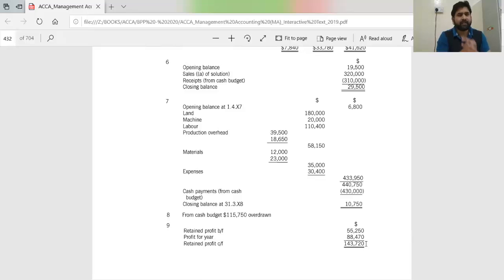I think what I can do is I will extract these 4-5 pages from this question and send this to you guys so that you can be comfortable with this master budget. If you are okay with this, then you will find the text written in your book easy to understand.